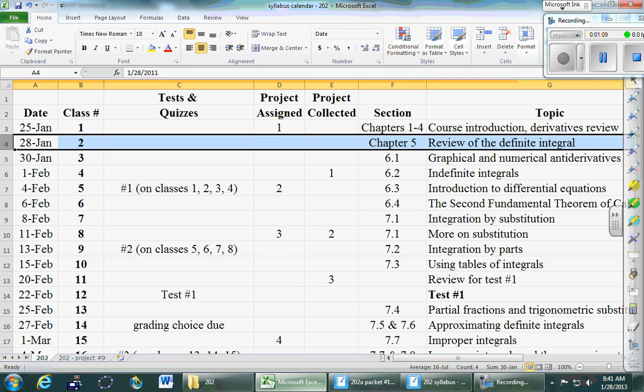This coming Friday, our very first project is due. Right, so hopefully we started looking at that. You have all the tools. The first project is essentially a review of Calculus 1 stuff, so nothing really new there, but go ahead and take a look through that if you hadn't had a chance yet. Any questions on the calendar?